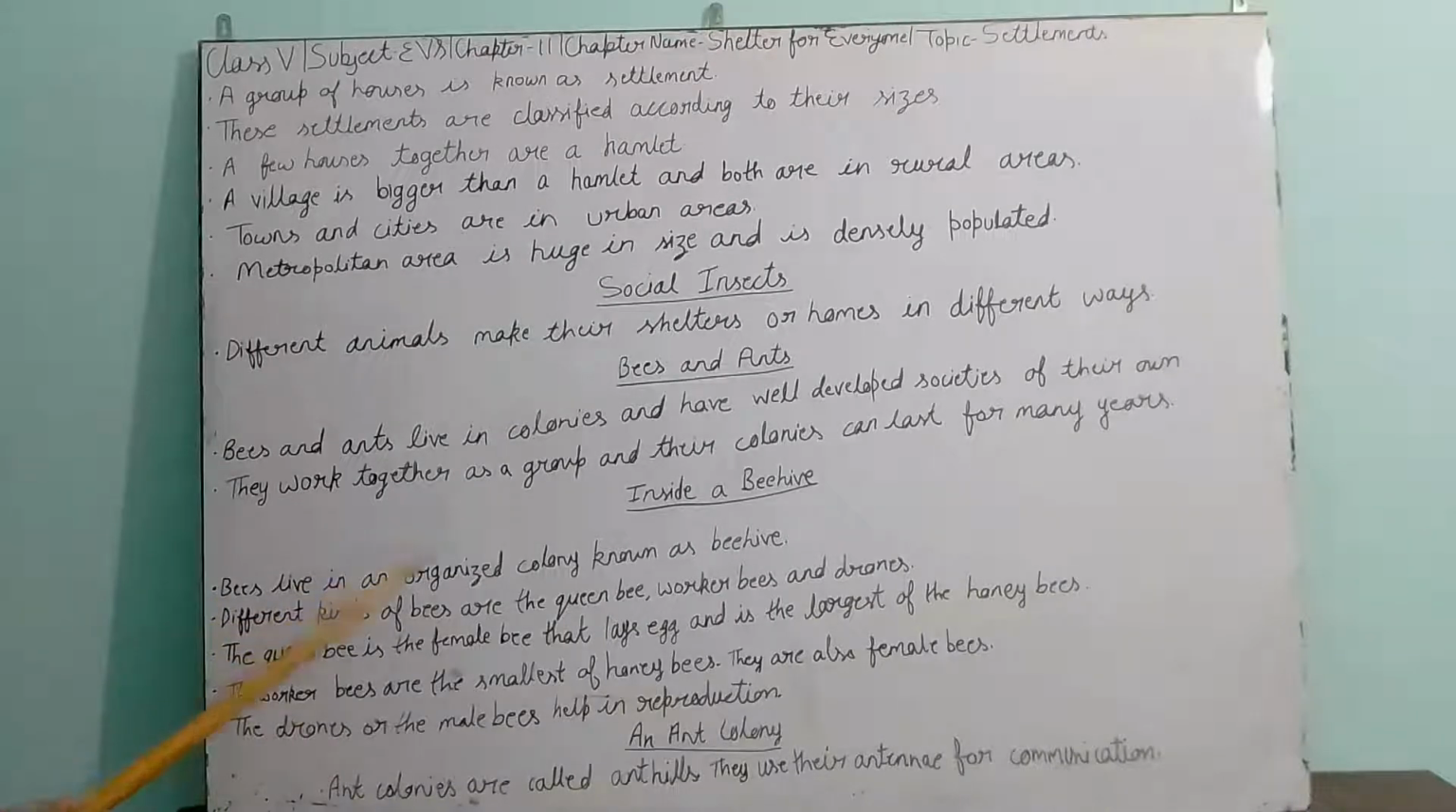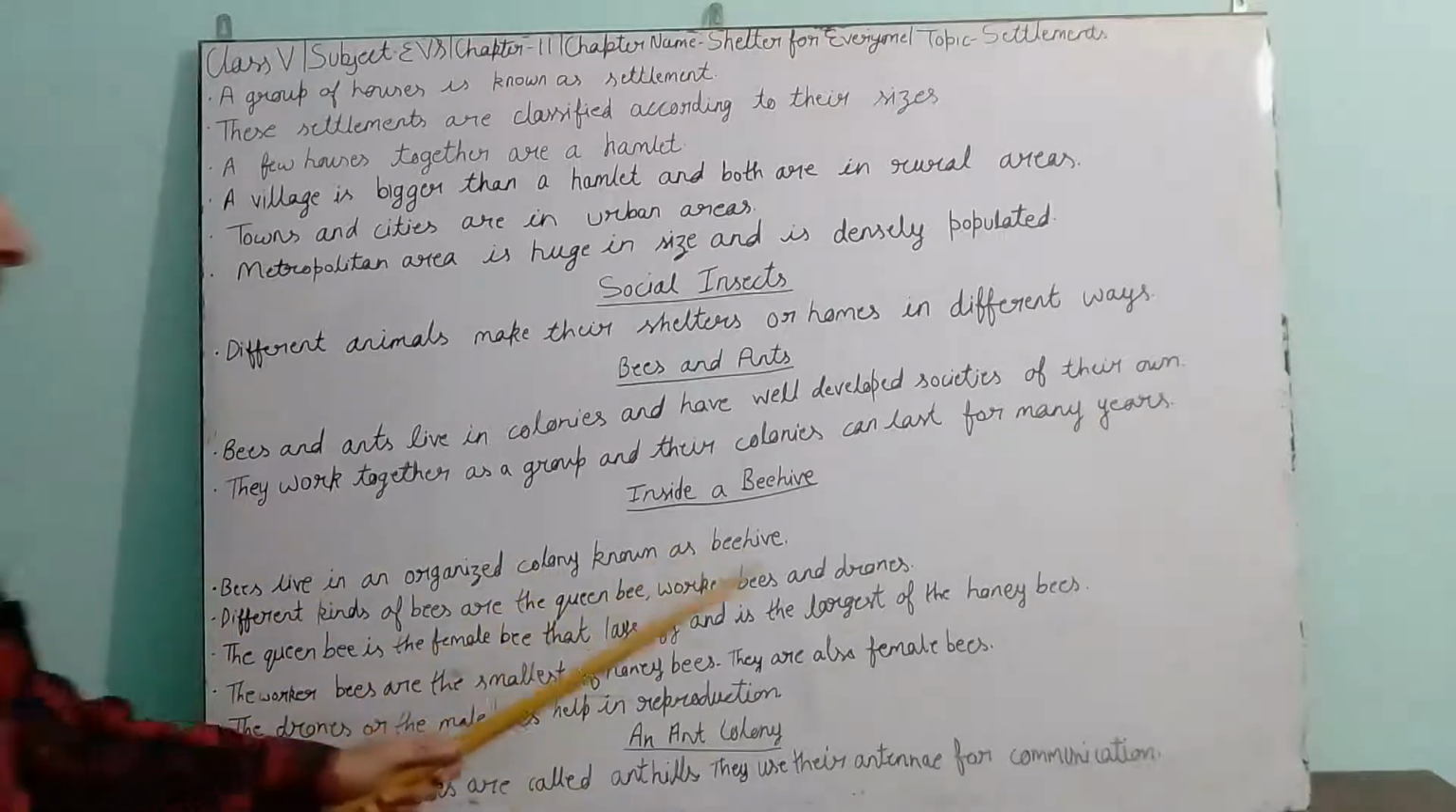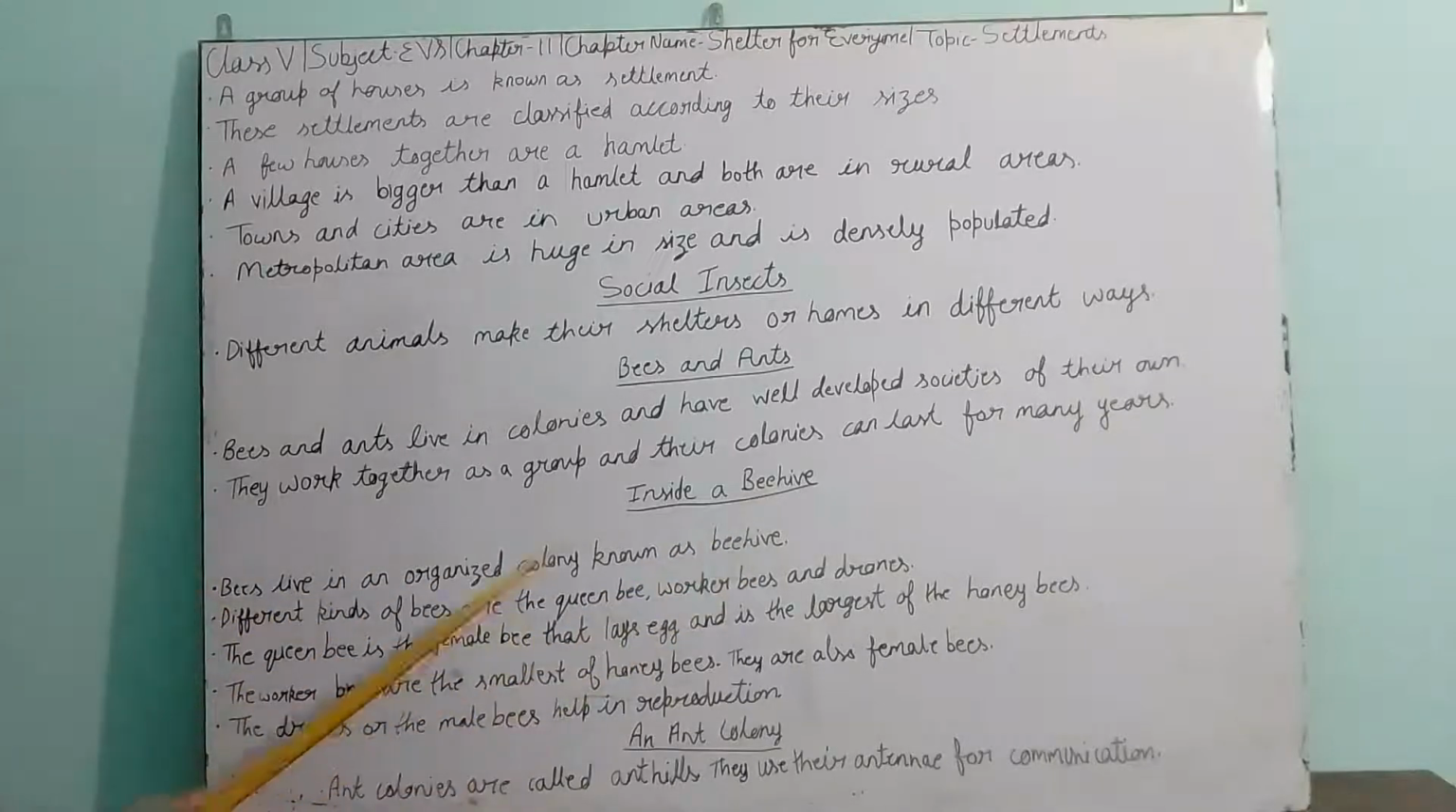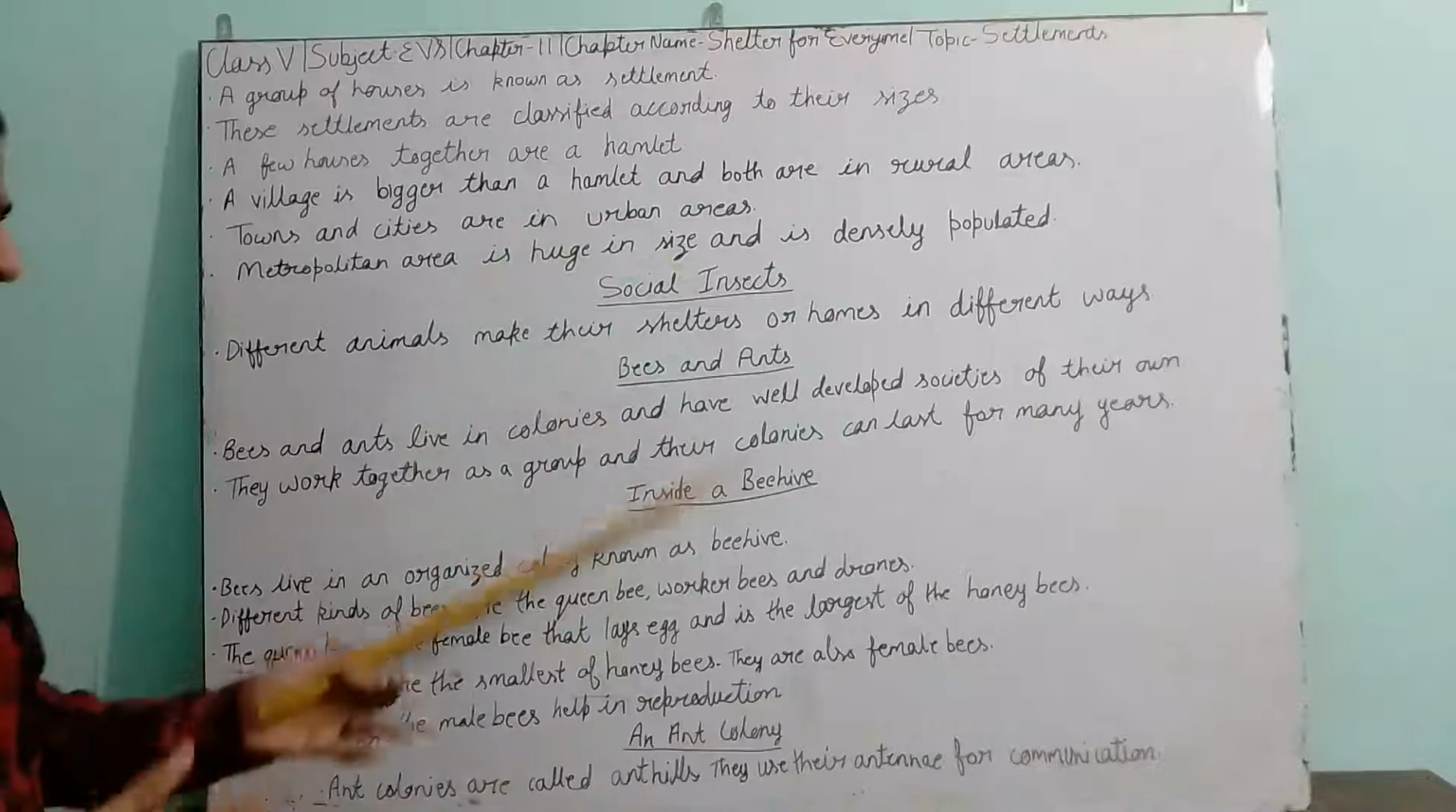Bees live in an organized colony known as a beehive. The colony of bees is known as a beehive. We give it a name, and that name is beehive.